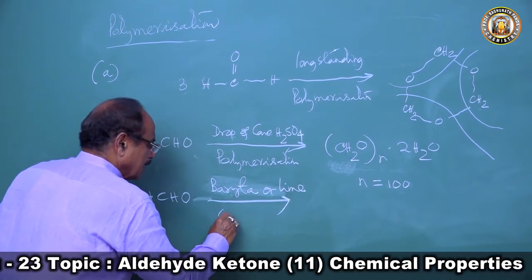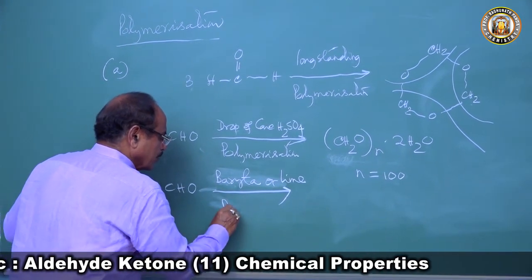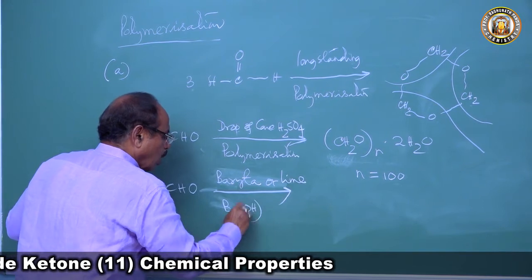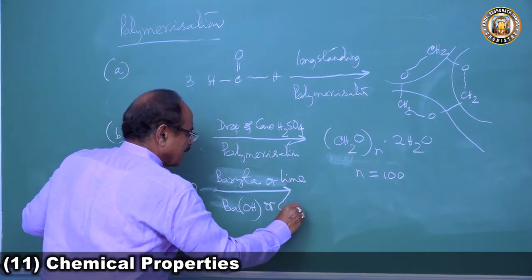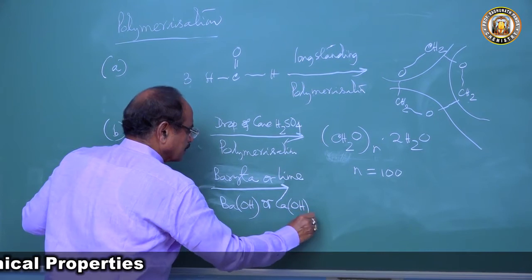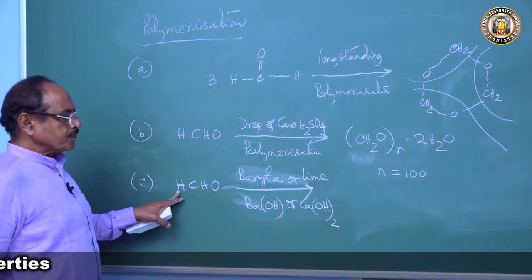We can take barium hydroxide solution or calcium hydroxide solution, a dilute alkali.